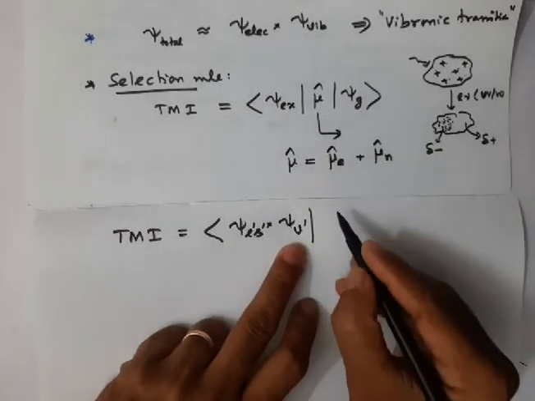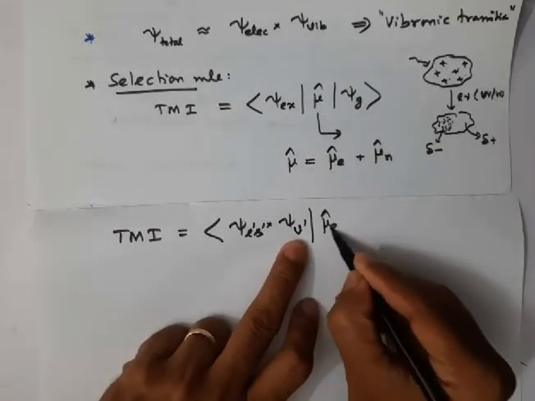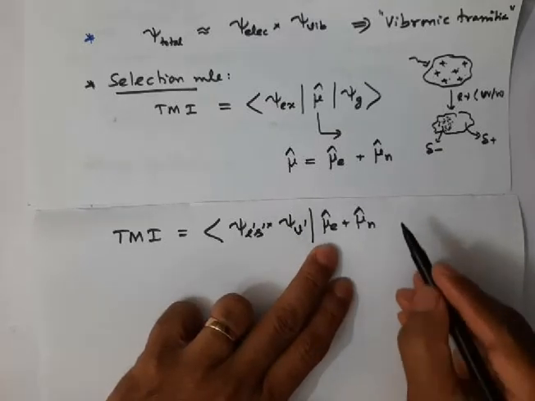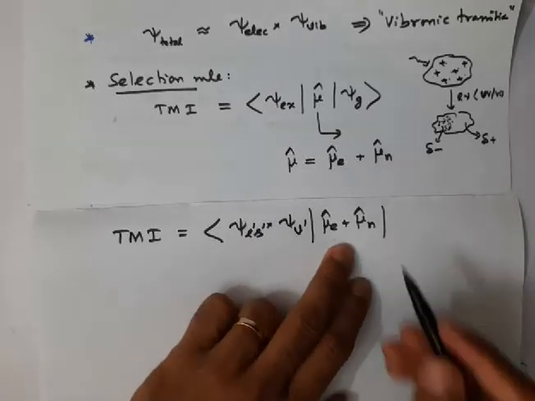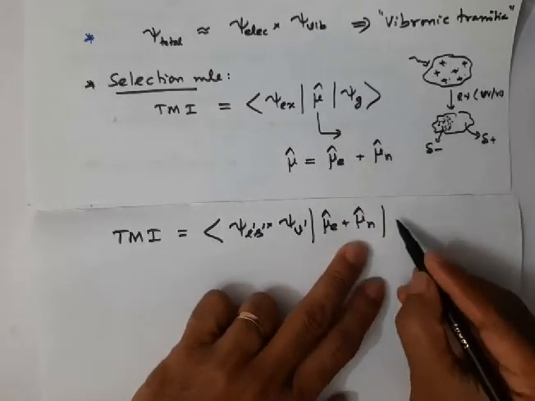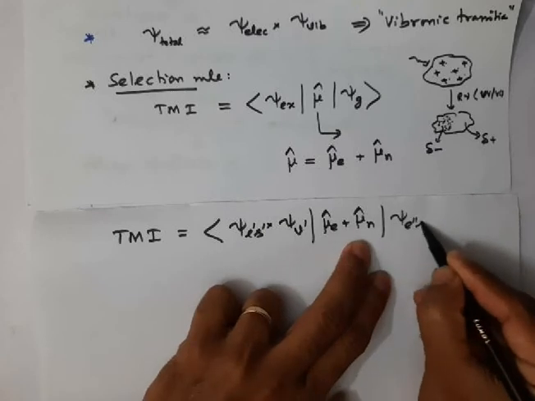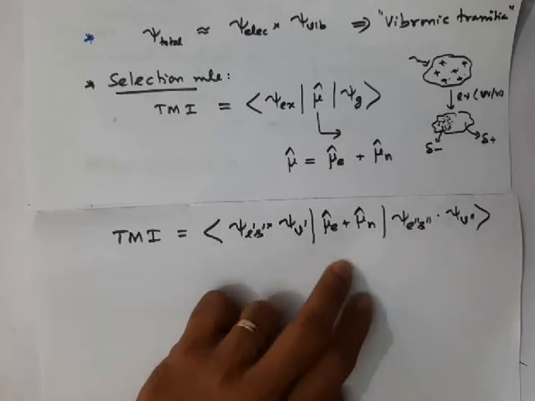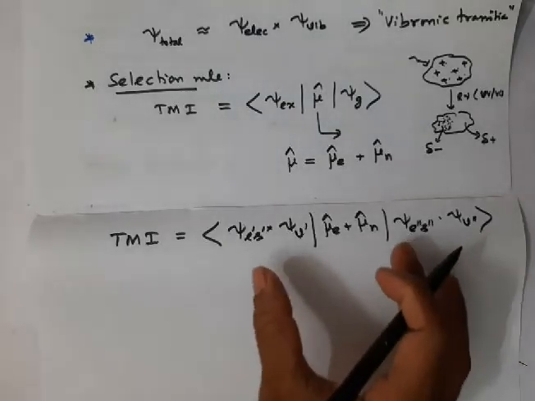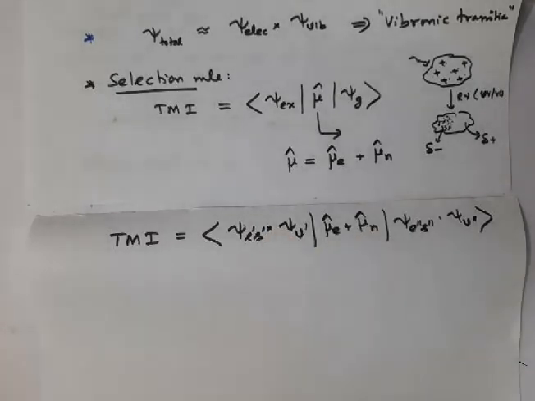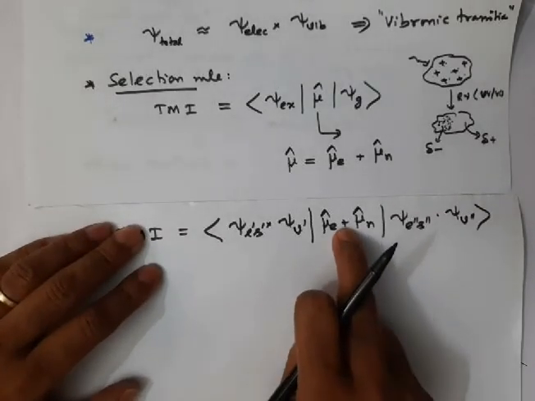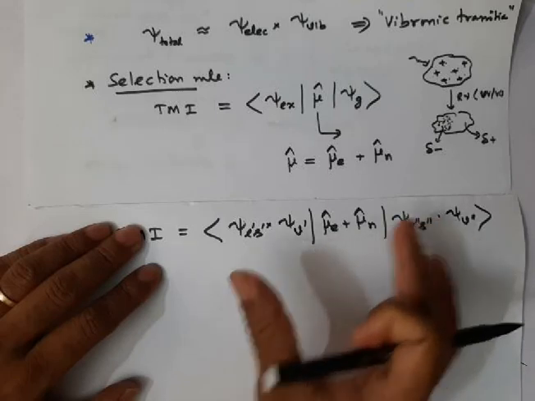Then in the dipole operator I will put the dipole moment due to electron arrangement and the dipole moment due to arrangement of nuclei. Then in the place of the ground state wave function I will put psi e'' psi s'' times psi v''. This is an integral that you know, so I am not going to discuss Dirac notation again. Now, in this integral we have a positive sign, so it can be separated into two parts.